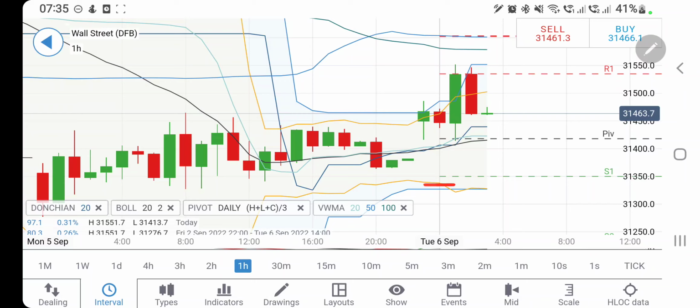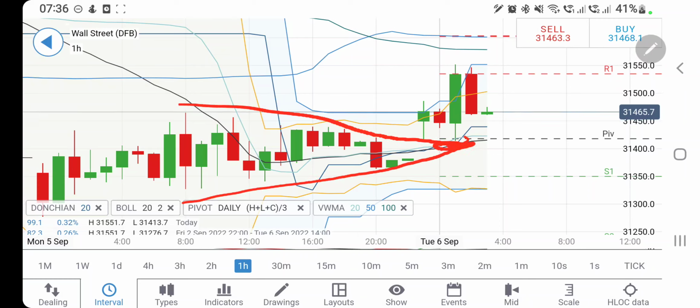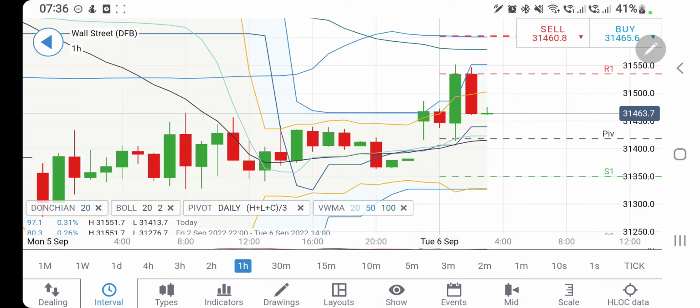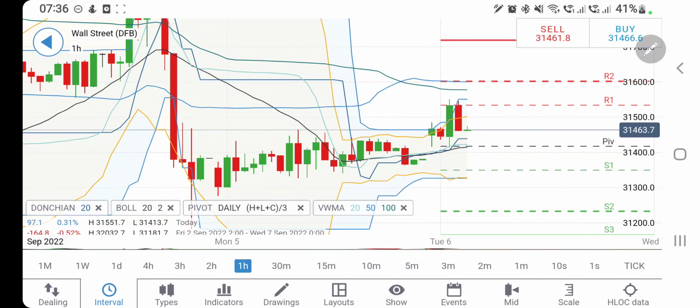Look at Dow Jones. This is Dow Jones on the hourly charts, and see, it was trading within this consolidation. It has given a breakout very clearly. Only bearishness if it drops below 31,400. If you see it trading below 31,400, then only I will recommend you to go short today. At the same time, 31,550 definitely has provided it a stronger resistance, and it is trying to drop from there.